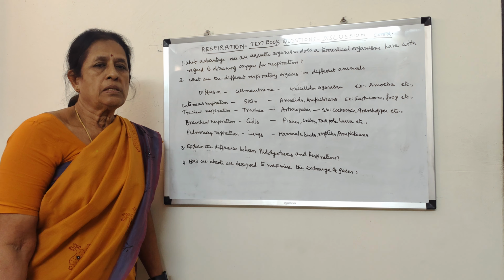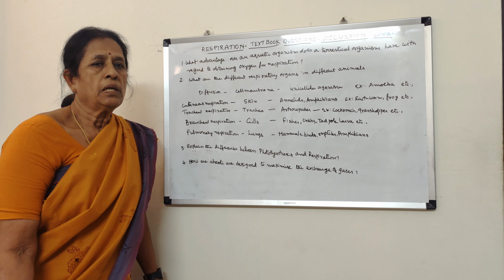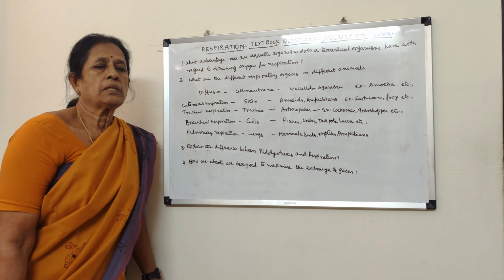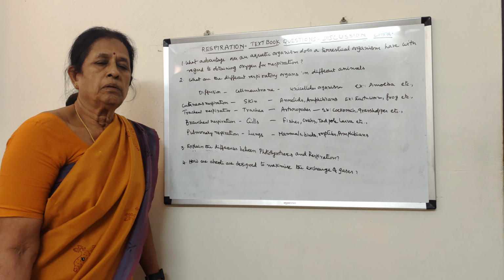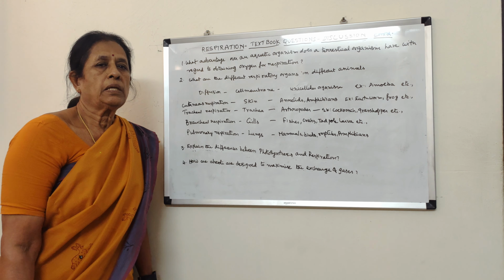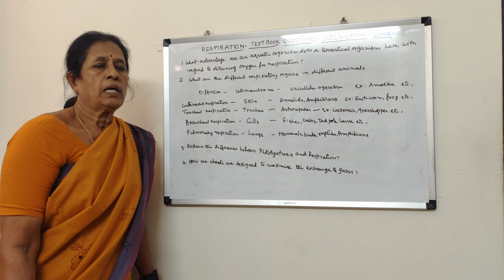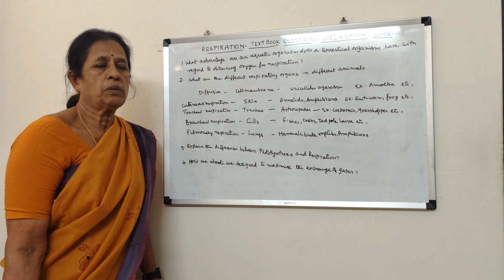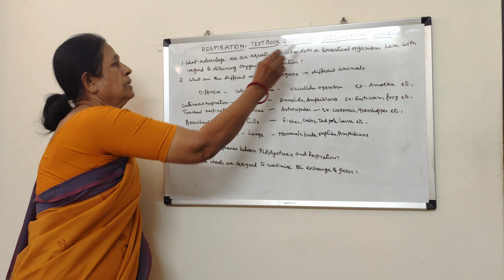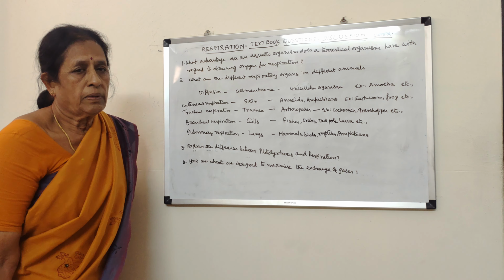They take dissolved oxygen present in the water and give out carbon dioxide dissolved in water. And terrestrial organisms, like man and all the other organisms which live on land, take in oxygen from the atmosphere and give out carbon dioxide. But what is the advantage the terrestrial organisms have over aquatic organisms?